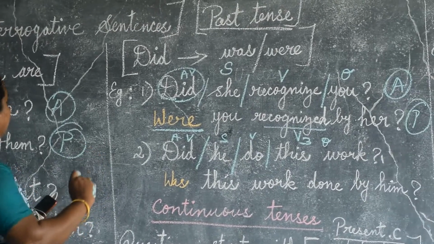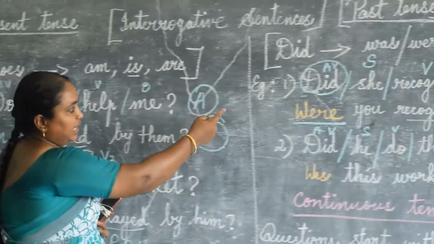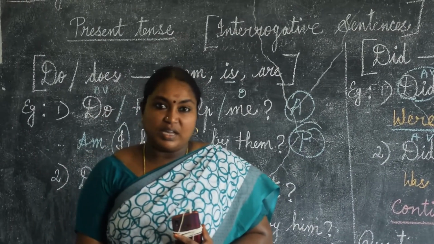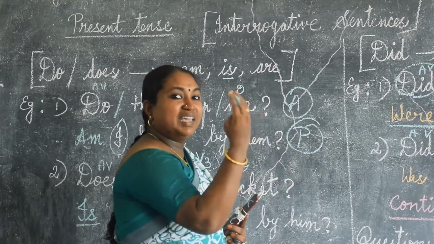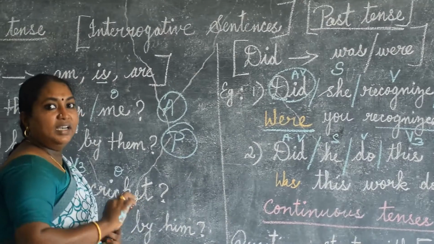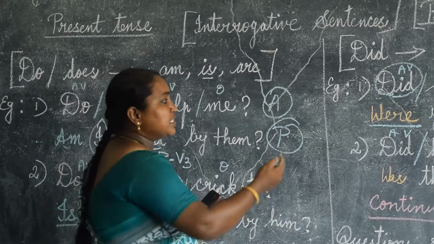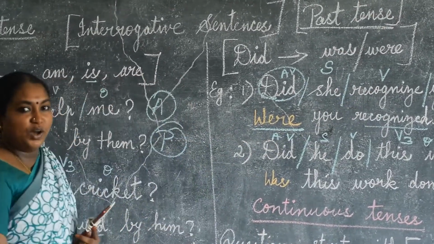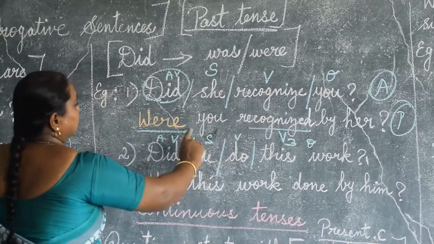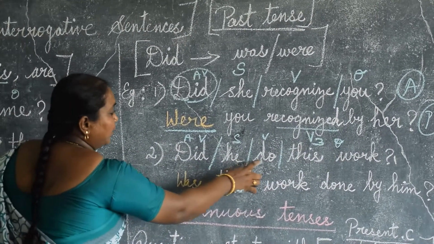See here. Here you have to notice one more thing. For do or does or did, anything else, the main verb will be in the base form, because do, does, did came out. It didn't hide inside. So in making a question in active voice with do, does, did, when it comes outside, the main verb should be in the base form. Did she recognize you? So, already I said, were you recognized by her? Likewise here, did he do this work?